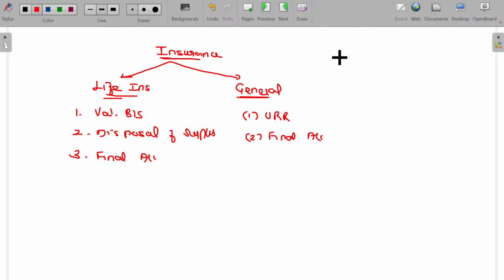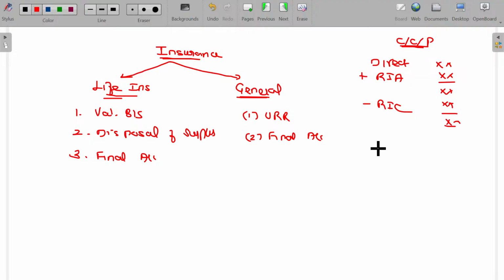And commonly, you have to understand claim, commission, as well as premium and all from the direct business, add reinsurance accepted, minus reinsurance ceded. These kinds of questions you may expect. We have completed this one.